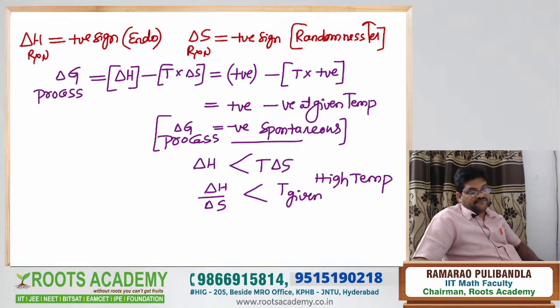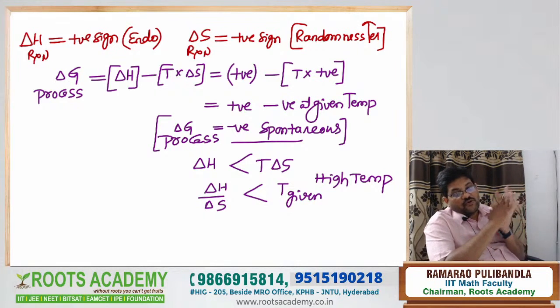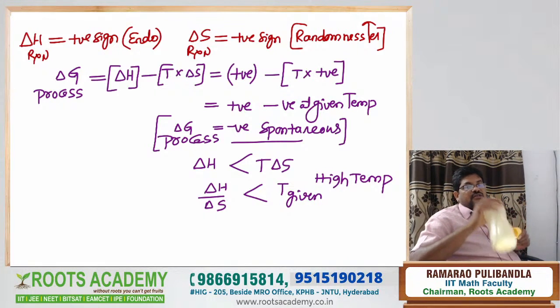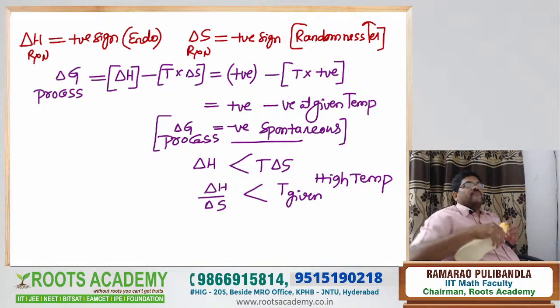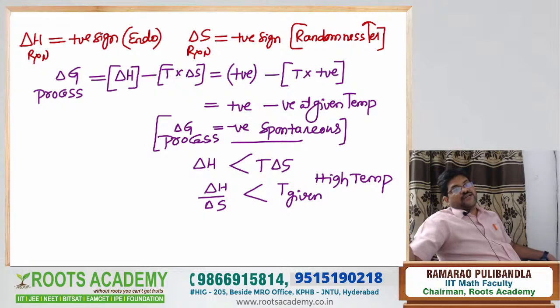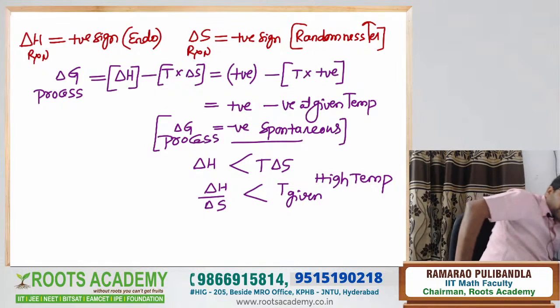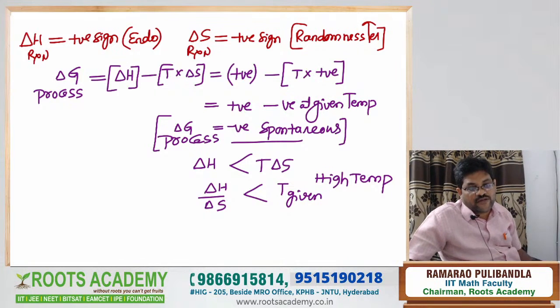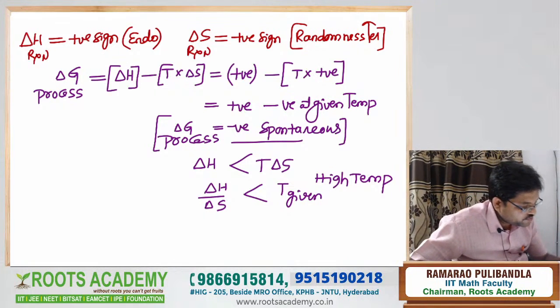Simple logic, no confusion in the logics. So this is the spontaneity of the reaction in terms of delta G. The same explanation is also important from the objective point of view.